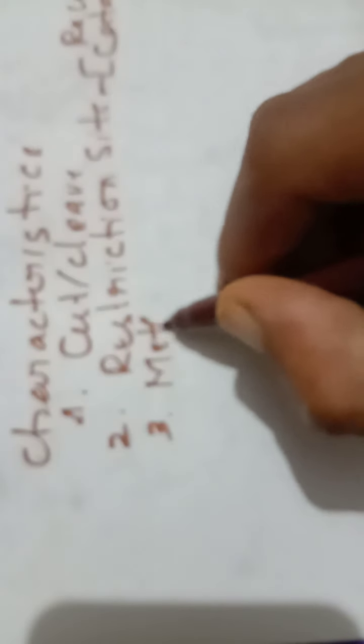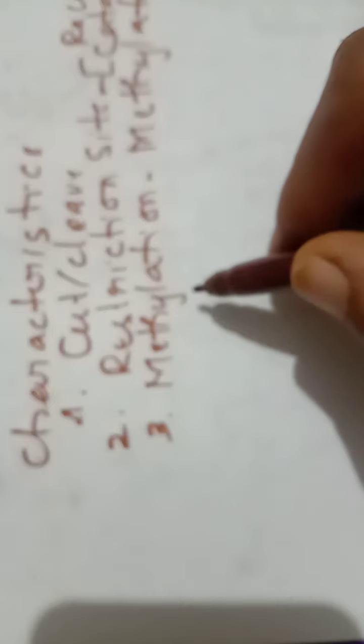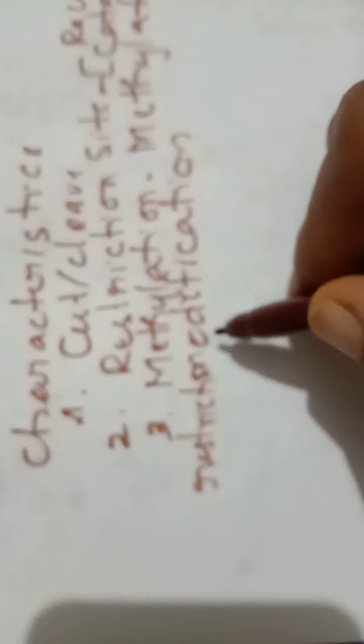of restriction endonucleases is that they have a methylation system. Methylation system means that, due to it, the restriction endonuclease can methylate the host DNA, and this protects the DNA from cleavage. The methylation system is also known as the modification system, the restriction modification system. Restriction means it is going to cut the nucleic acid. Modification means it will not cut the nucleic acid; it will modify the restriction site.